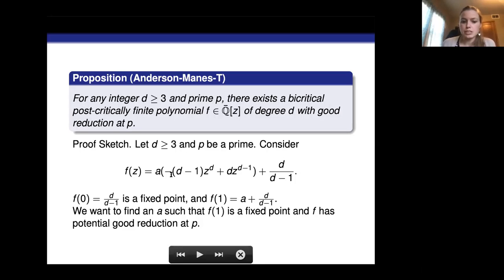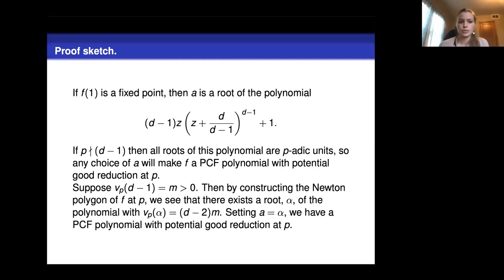That means we need to find the parameter a that makes the image of 1 a fixed point and also has good reduction at p. So a needs to be a root of this polynomial here. If p doesn't divide d minus 1, then all these roots are p-adic units, so we can choose any of those roots to build a PCF polynomial with potential good reduction at p.